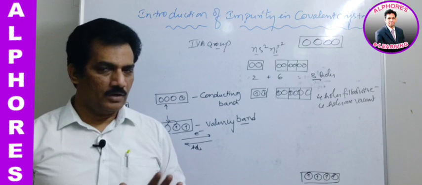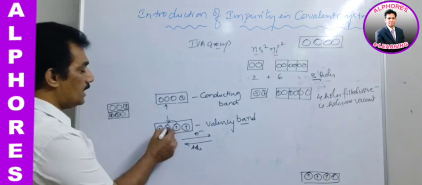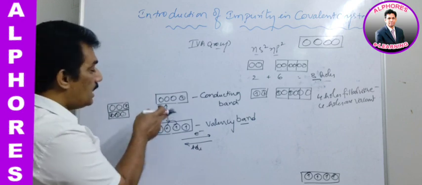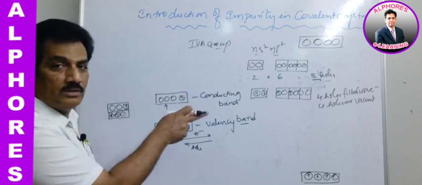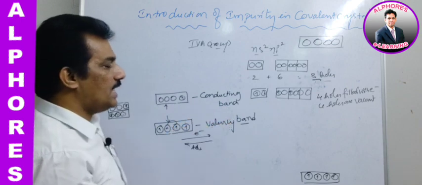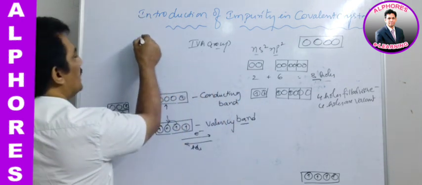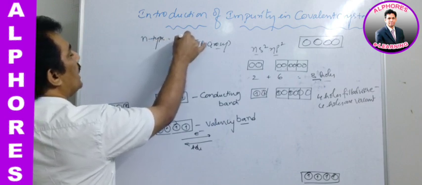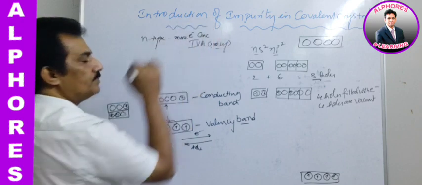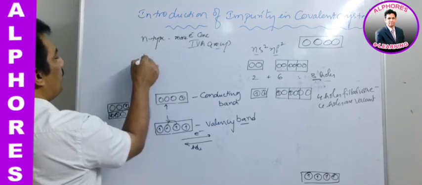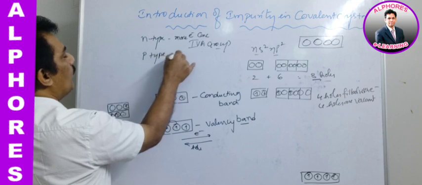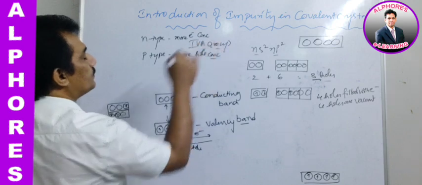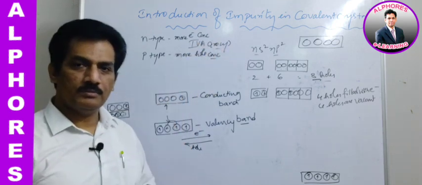Clear? Are you clear? Now these holes are carrying positive charge, and electrons are carrying negative charge. Simply, this N type and P type, we can say like this: N type has more electron concentration, and P type has more hole concentration, that is, vacancy is observed.